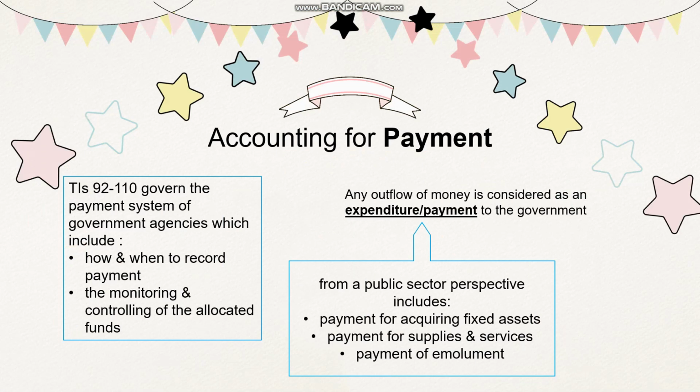Accounting for payment. The TIs, which are Treasury Instructions 92 to 110, govern the payment system of government agencies, which include how and when to record payment, as well as the monitoring and controlling of the allocated funds. Any outflow of money is considered as an expenditure or payment to the government. An expenditure or payment from a public sector perspective includes the payment for acquiring fixed assets, payment for supplies and services, and payment of emolument.